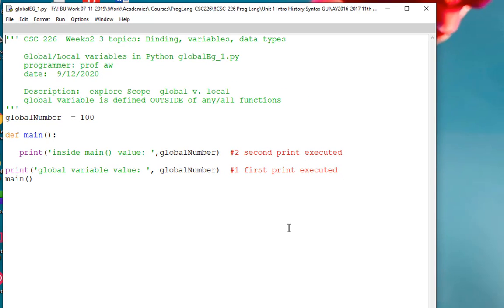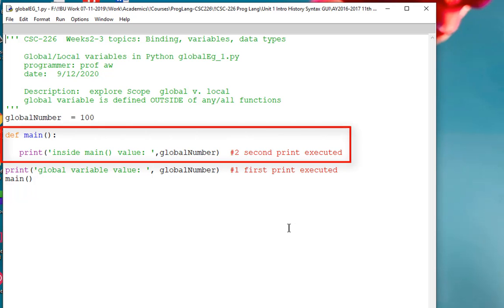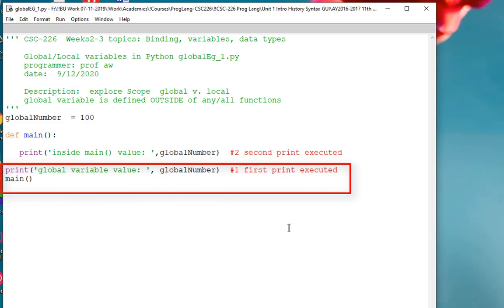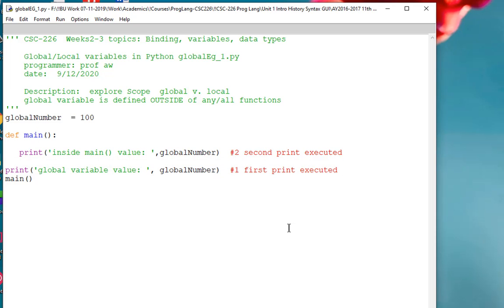So here's our global example 1. Global number is defined to hold a value of 100. The main function has just one line of code that prints out the global number, and we see 2 lines of code below the main, one that will print the global number from the global scope area, and then we call main, which also will print the global number. So let's go ahead and run this.